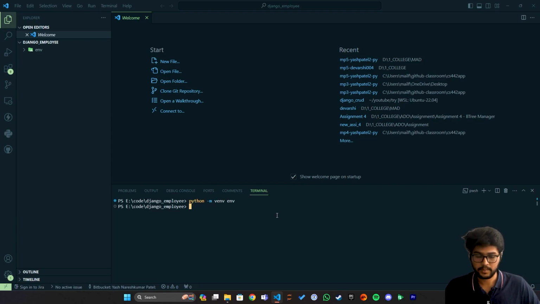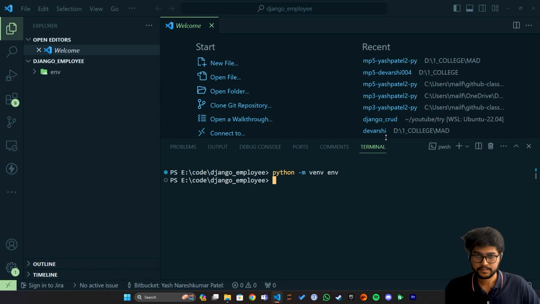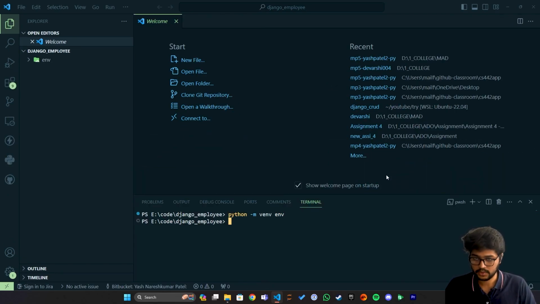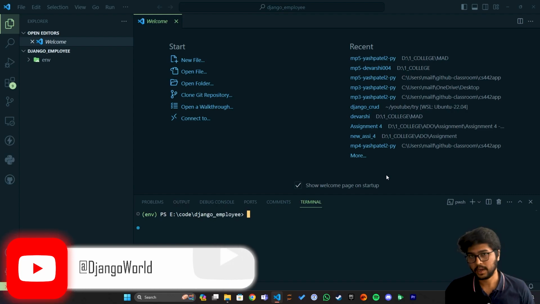Okay, the virtual environment has been created. Now I will activate it. So I can say env, Scripts, activate. Now, if you are on Linux, you need to install the virtual environment package on your own using the pip command.